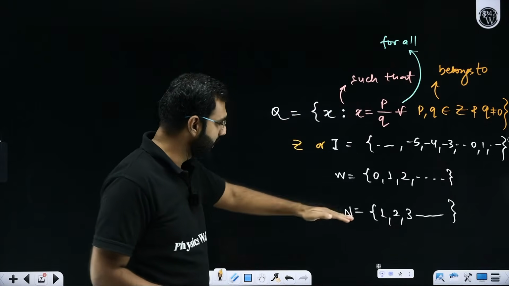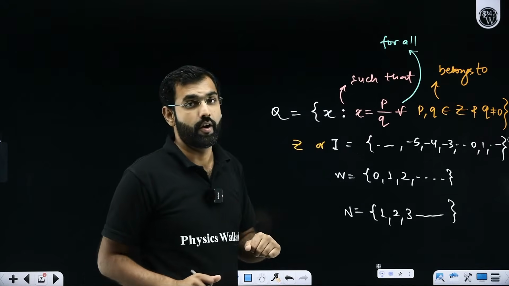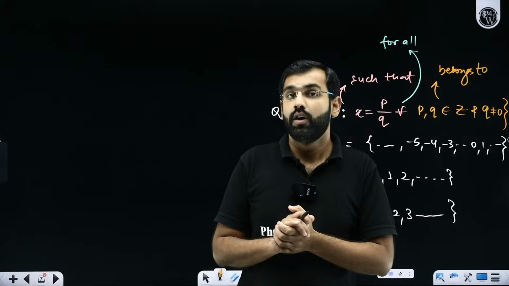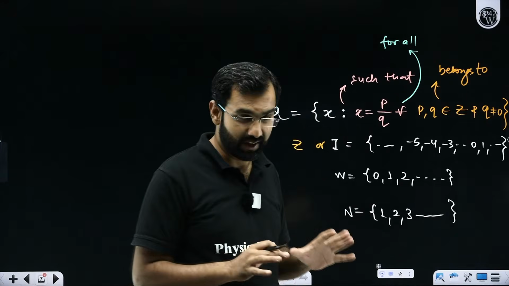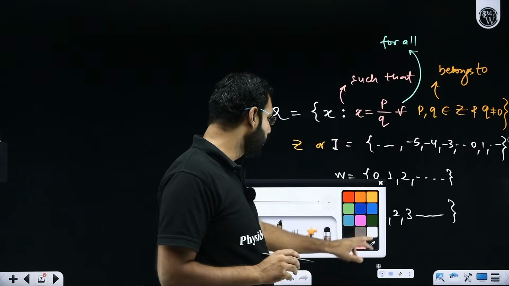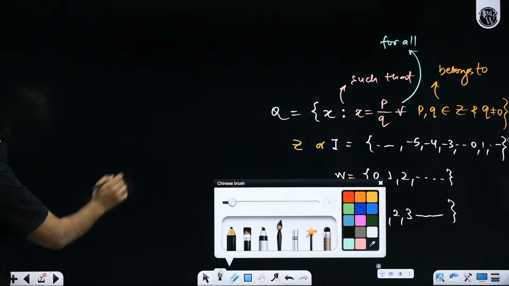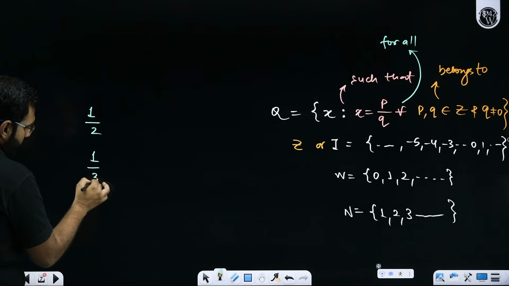So I hope natural numbers, whole numbers, then we got integers, and then we got rational numbers. So I think the story must end now. We have everything in the world now. I think what else do we need? I think the story is incomplete yet. Why? Because if I move further, you will find some numbers which are of the form, let's say, 1 by 2. There are some numbers which are of the form 1 by 3.